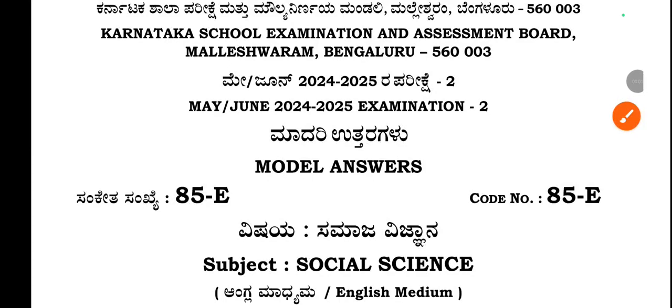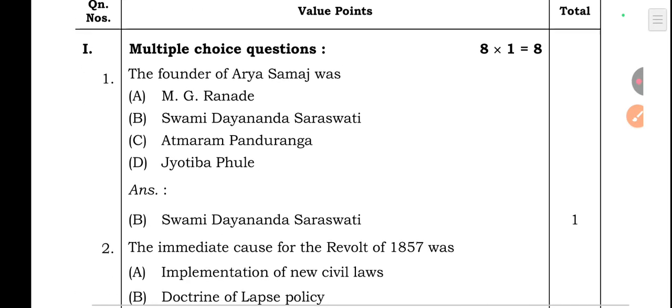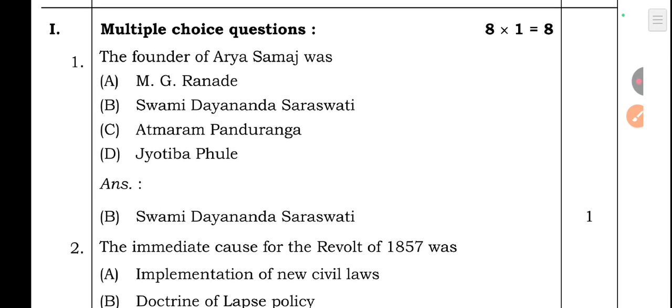Very good morning. Today we are going to discuss the 2025 Exam-2 Social Science Model Key Answers. So let's start. Question number 1 is a multiple choice question. Total 8 questions are there, each carrying 1 mark.